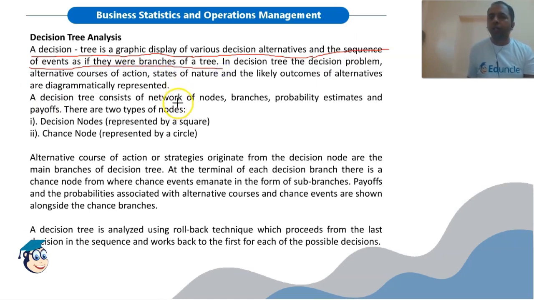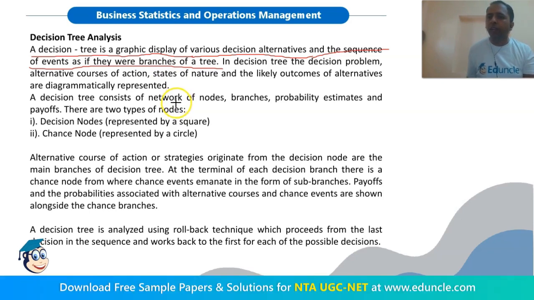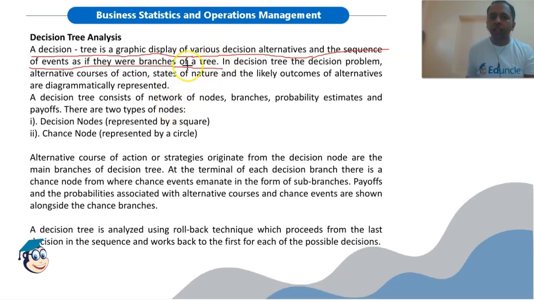So in a graphical way, we are displaying all decision alternatives in their order of occurrence, or in a sequence of their occurrence. These decisions are, for example, the branches of a tree. So that's why the name decision tree has been given.